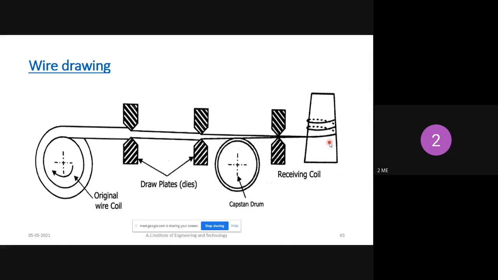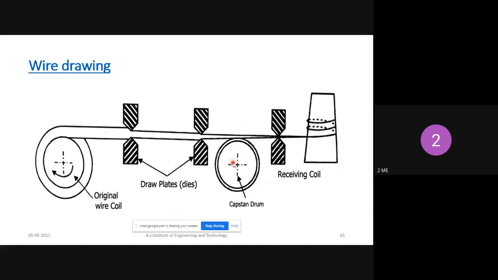This drum just acts as a support for the wire. With the continuous movement, it just gives support to the wire. So this is the wire drawing process. Any doubt in the wire drawing process?